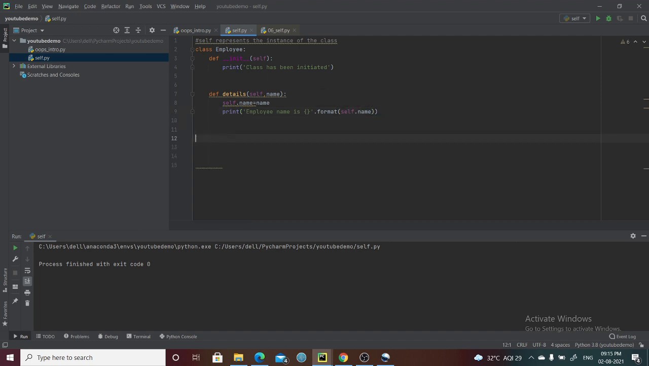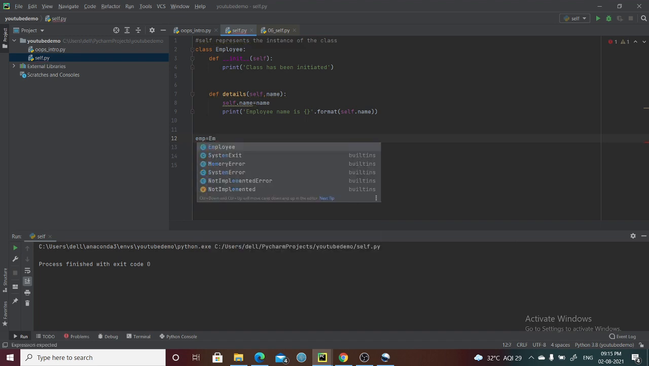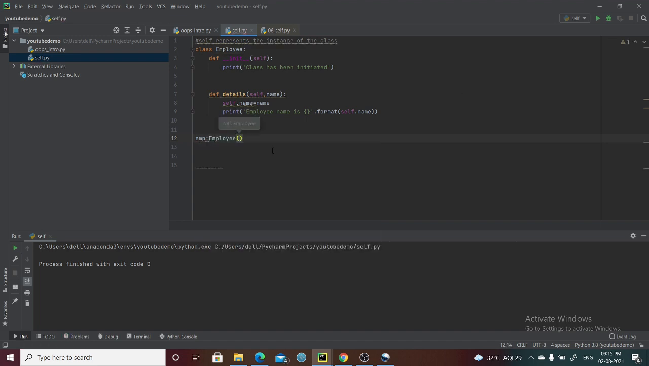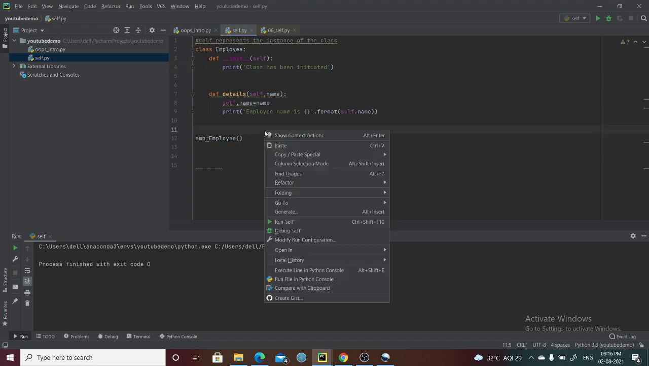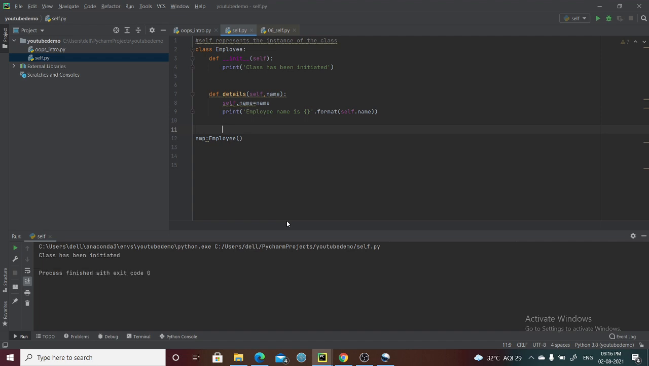Let's initiate. Whenever you initiate any class, if we have an init method in this class, that method will run first. It is not mandatory to write the init method always in the class. Whenever needed, you can write it. Here, as I have written the init method, this method will run. So let's try to run the class.